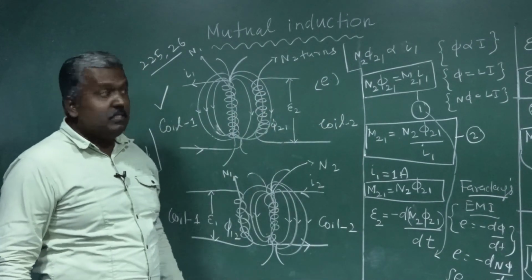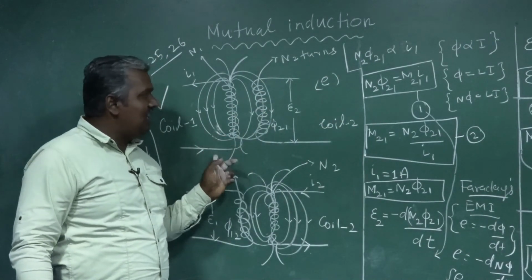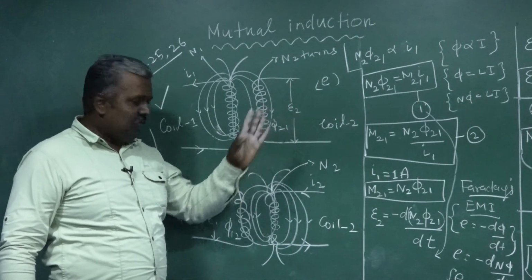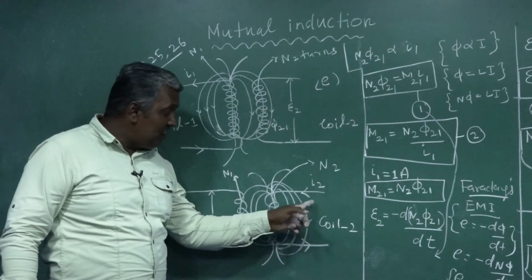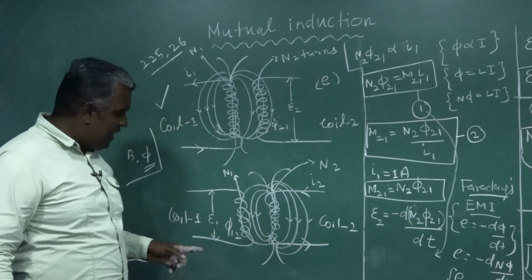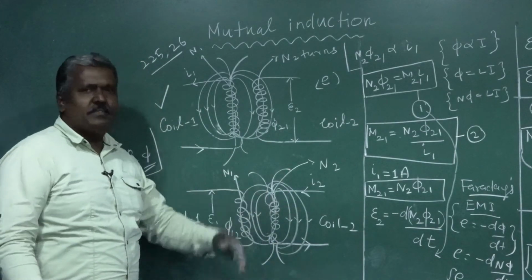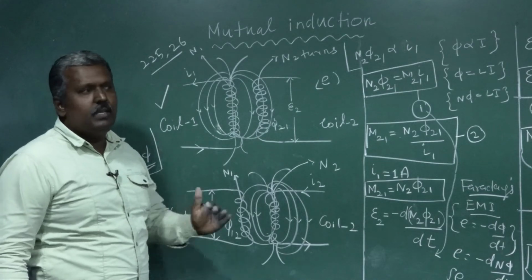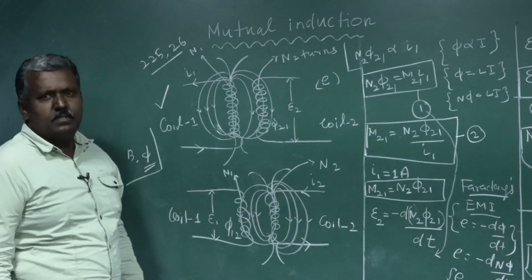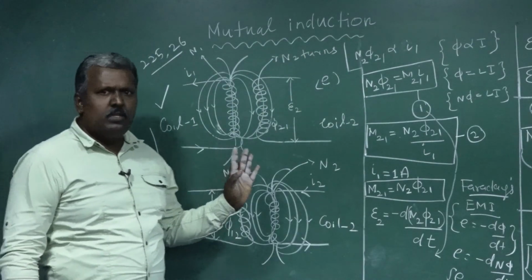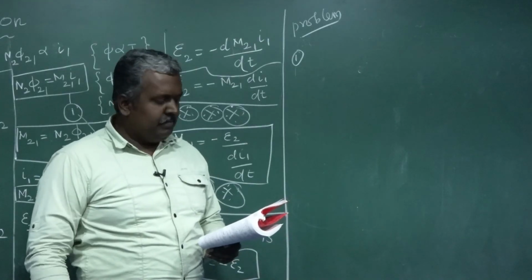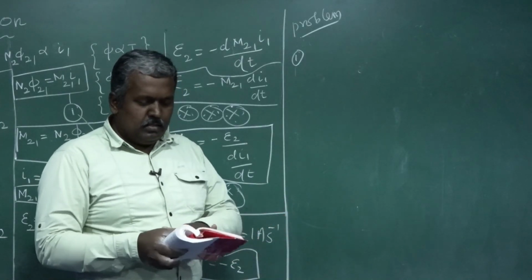Here, current flows through this coil and EMF is induced in the second coil. But in this diagram, current flows through the second coil and EMF is induced in the first coil. Alternately, current in one coil, EMF in the other coil. Clear? Any doubt? Shall we go on to discuss one problem? Okay, come on, note it.